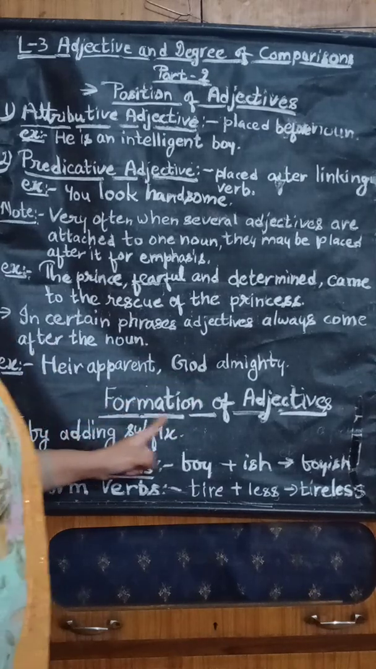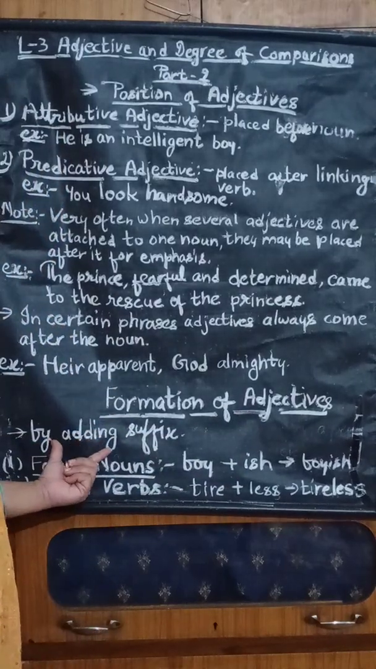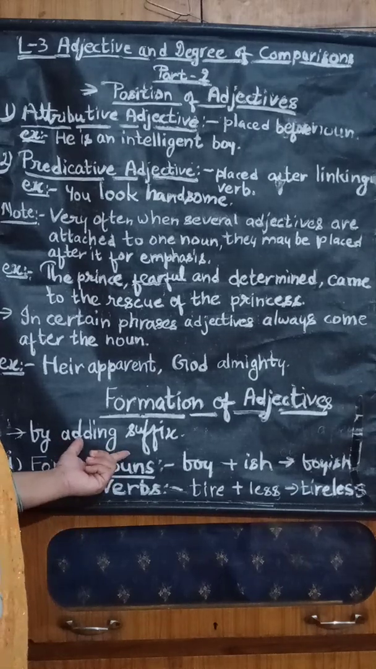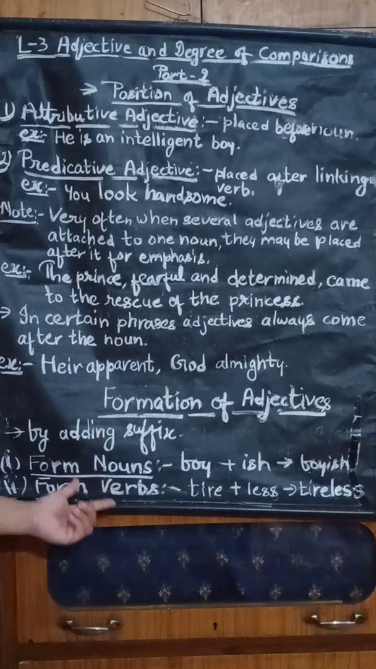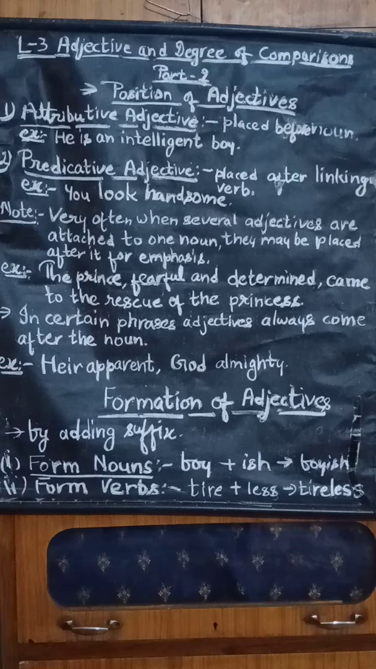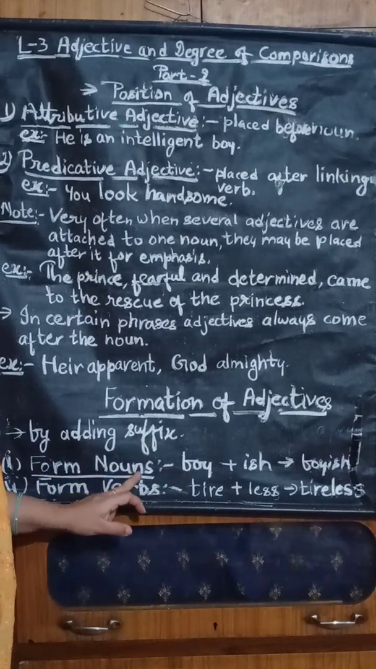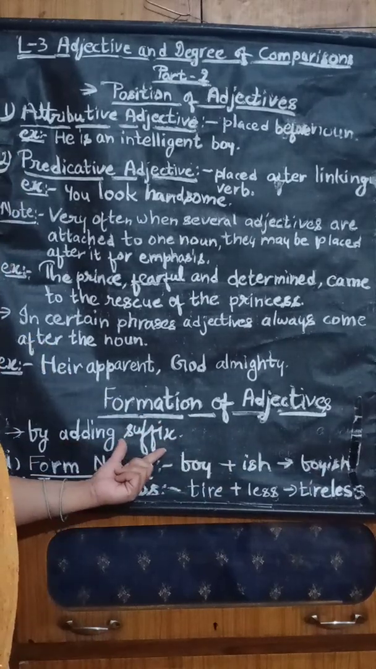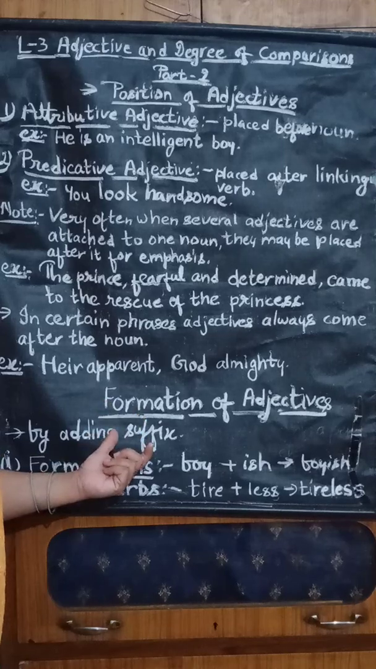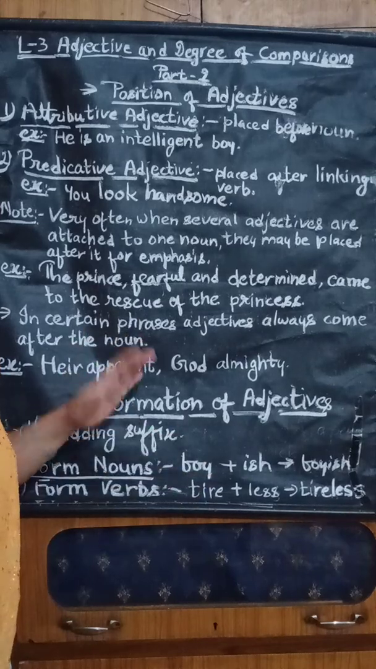The next section is the formation of the adjective. The formation of the adjective means when we are adding a suffix to a root word, or to a verb. When we are just adding the suffix to the noun, it will create an adjective. What is the suffix? Suffix, as you all know, is the word part that can be added at the end of a particular word and changes the meaning.